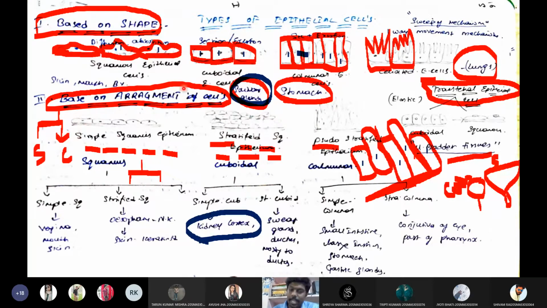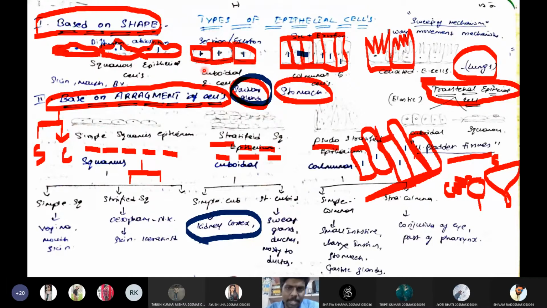Then depending upon the arrangement of these epithelial cells, we have two types of arrangement. One is simple arrangement and the other one is complex or stratified. A single layer of epithelial cells is called simple epithelium. If it is multiple layers, then it is called stratified epithelium. And the names are given according to the shapes of the cells. For example, we have simple squamous epithelium, simple cuboidal, stratified squamous epithelium, and stratified cuboidal epithelium.